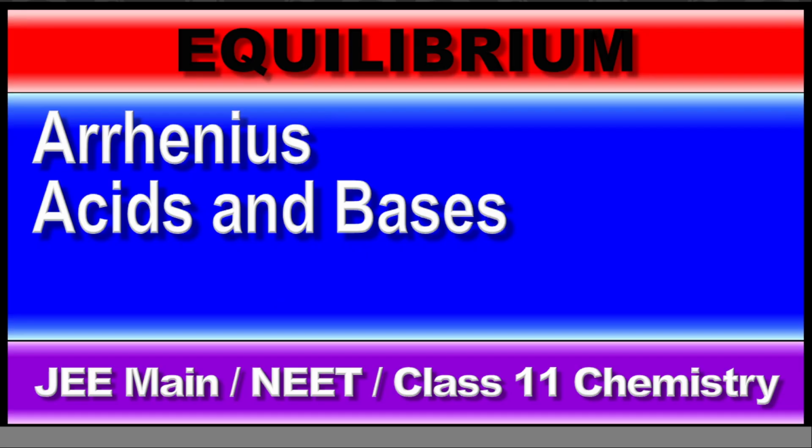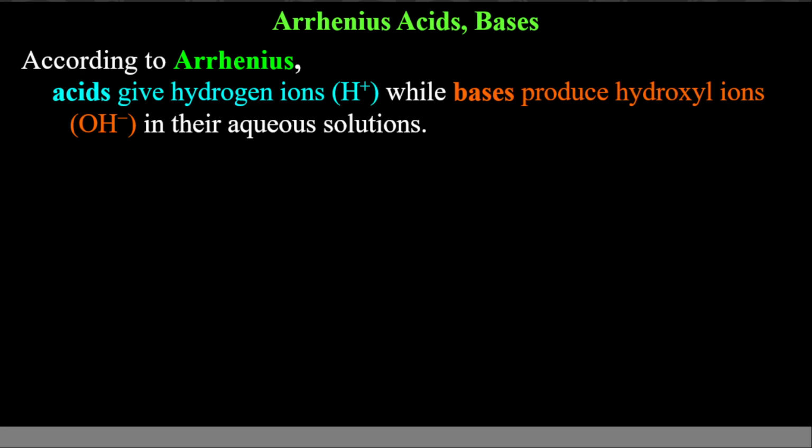Next, Arrhenius concept of acid and bases. Simply, if any compound gives hydronium ion, that is hydrogen ion combined with water. So proton does not exist as H+. There is no existence of H+. H+ actually combines with water molecule, means it gets hydrated and then gives you hydronium ion.